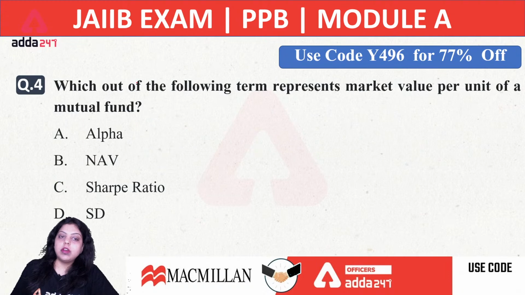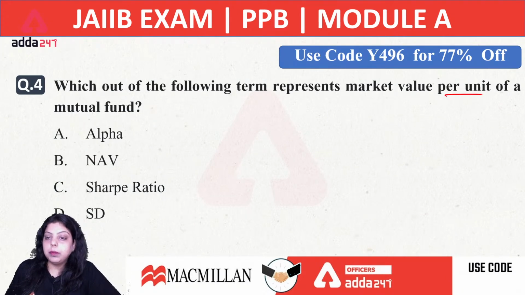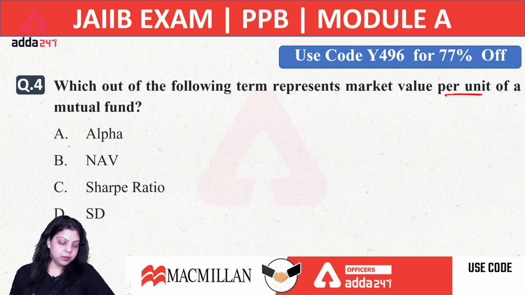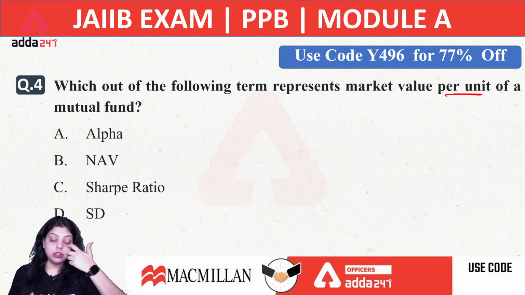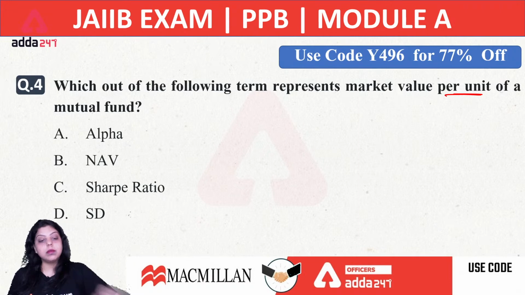Next question: which out of the following terms represents the market value per unit of a mutual fund? Now what does mutual fund actually mean? Let's understand what a mutual fund is.